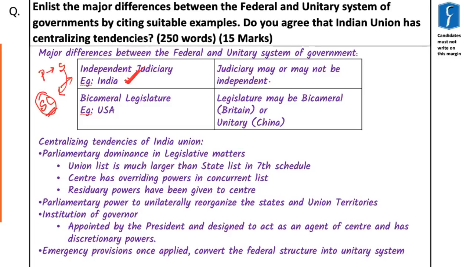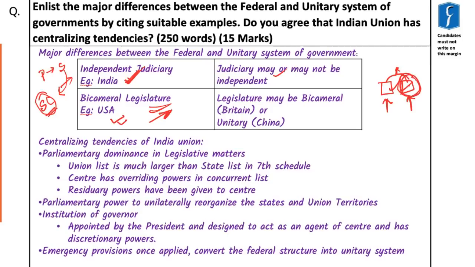But in case of unitary, it is good if the judiciary is independent, but it is not a basic requirement or a mandatory condition. And finally, last but not the least, is the existence of a bicameral legislature. As you know, in case of both USA and India, we have two houses of parliament. One is called the lower house or the House of Representatives, as the case may be, and the other is called the upper house, Rajya Sabha, or the Senate. We know that for any ordinary law to be passed, it has to be approved by both the houses.